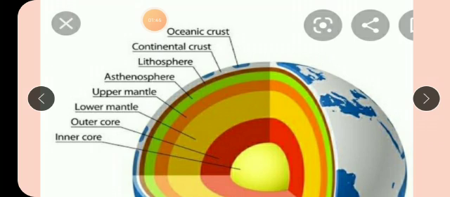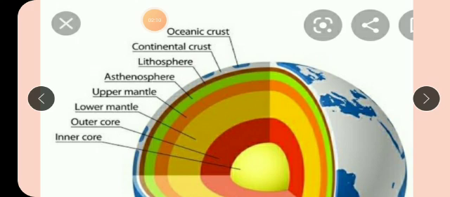Okay children, so where can we have rock and soil on the earth? Well, you get rock and soil on the lithosphere, that is on the earth's crust. This topmost layer, the earth's crust, has all the different types of rocks and soil. I told you the lithosphere is the land portion of the earth. So where can we have rock and soil? Of course on the lithosphere.